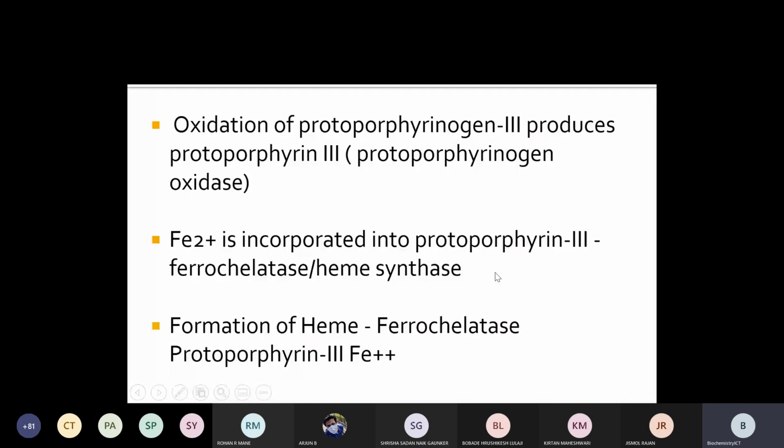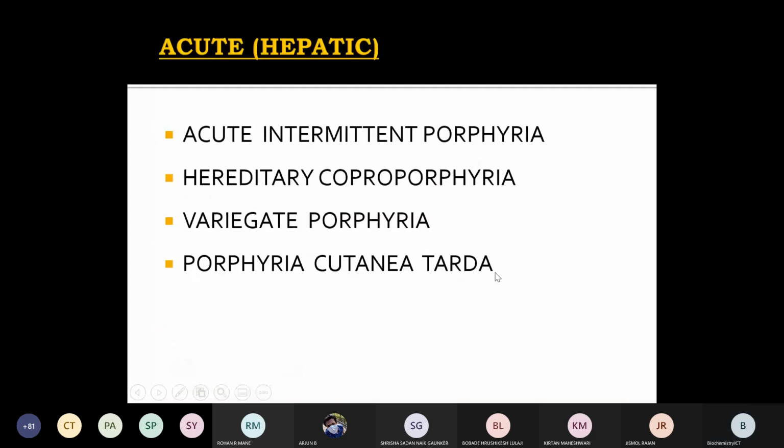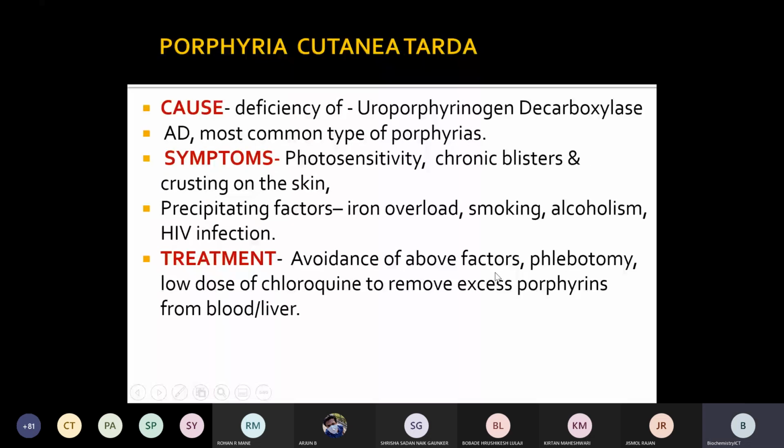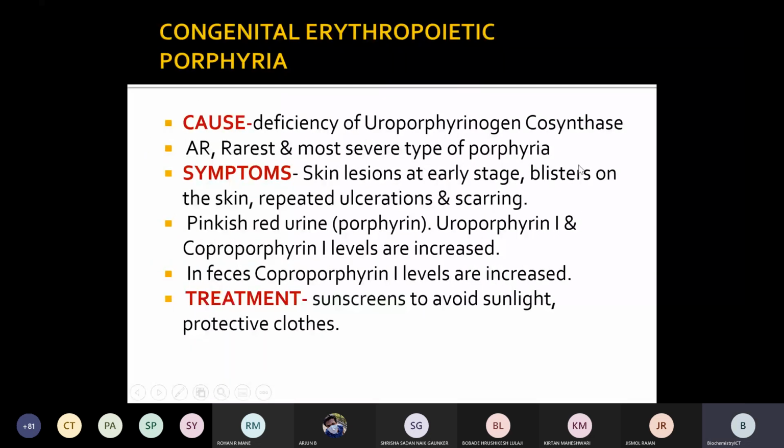When this enzyme is deficient, the uroporphyrin level increases, and due to that the urine will be reddish, pinkish red colored due to excretion of porphyrin in the urine. In that way we can identify this type.